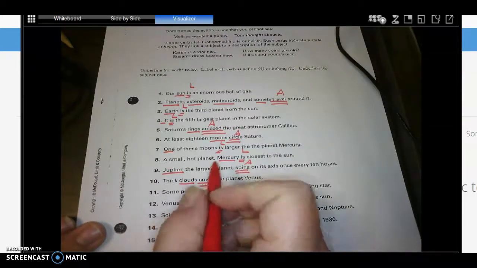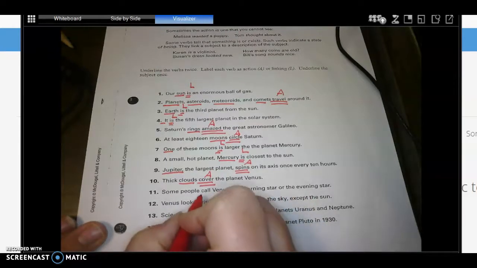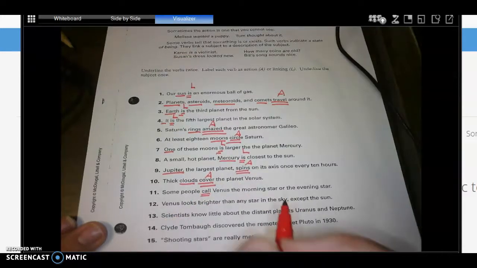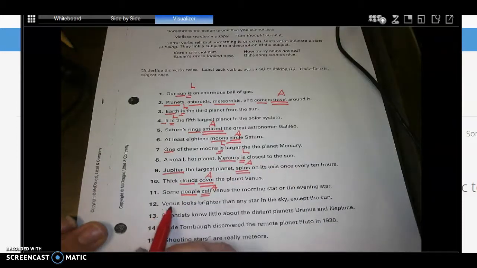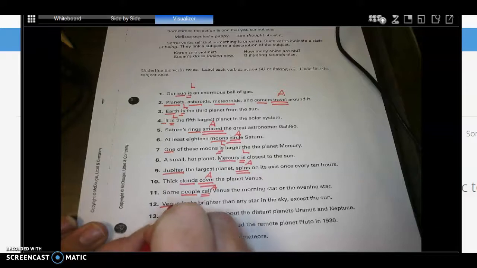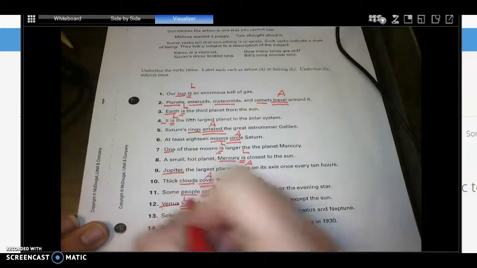Cover is action. Some people call Venus the morning star or the evening star. Okay, what's your verb? Call. Subject, who calls? People. Is call action or linking? So we put action. Okay, Venus looks brighter than any star in the sky except the sun. My verb is looks. Subject is Venus. Now, is Venus doing the looking here? I hope not. So this looks could be linking. In this case, it is.